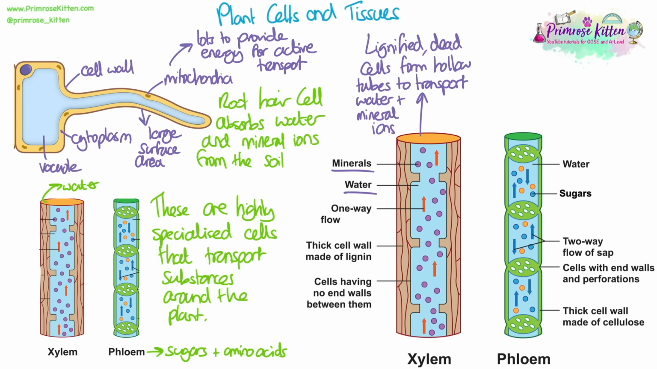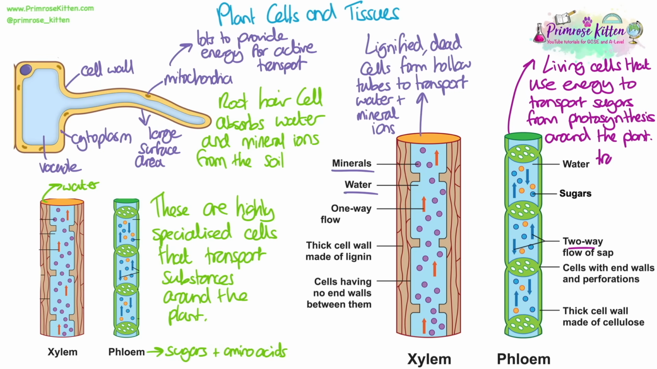When you join all of those specialised xylem cells together, they form the xylem tissue. This is formed of lignified dead cells that form a hollow tube that transports the water and mineral ions up from the roots to the leaves. The cells have lignin in their cell walls and they have no end walls between the cells, in order to allow this continuous flow.